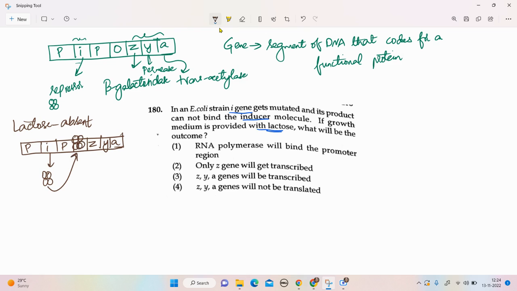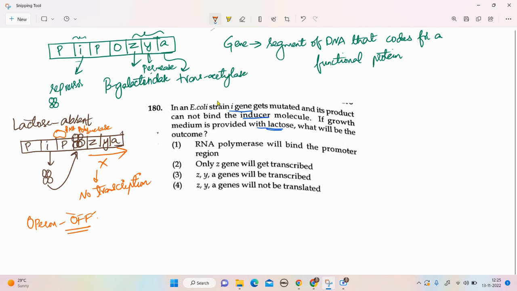Now we know that the promoter is a sequence in the DNA where RNA polymerase comes and binds. So this is your RNA polymerase. RNA polymerase binds to the promoter region, but it cannot move as there is a hindrance or obstacle for it. Therefore, there is no transcription of the Z, Y, and A genes. So when lactose is not provided in the medium, when lactose is absent, the operon will be off. This is the ideal condition.